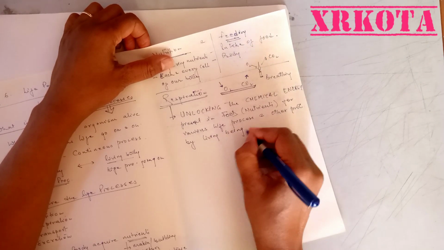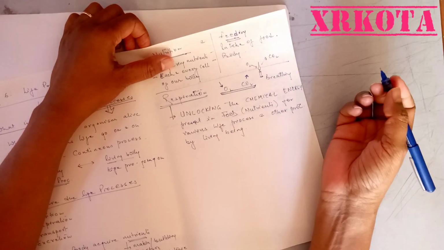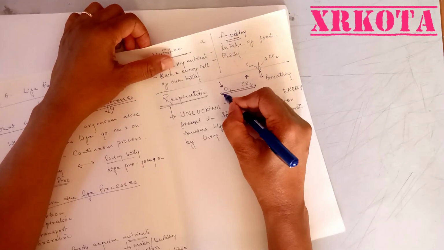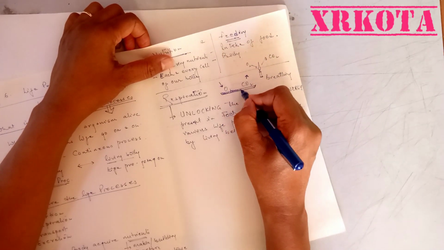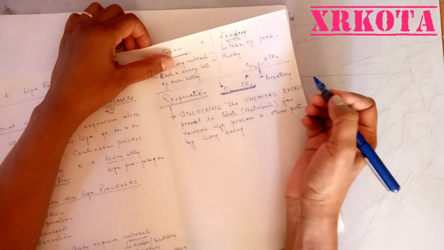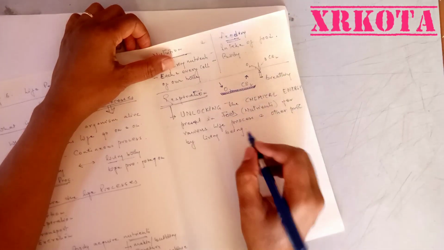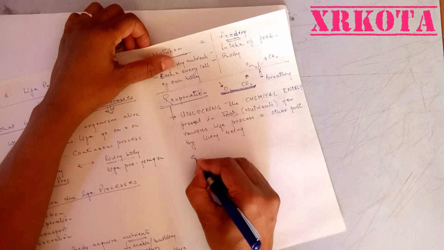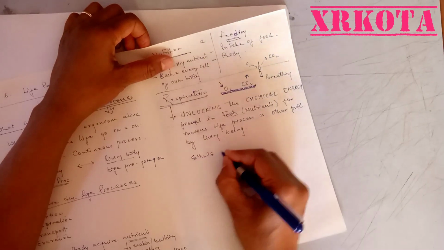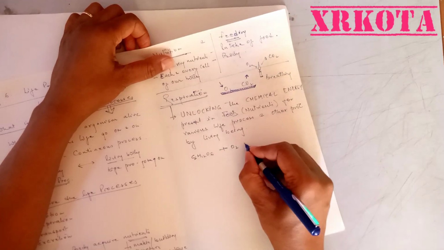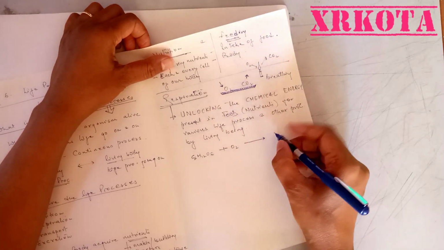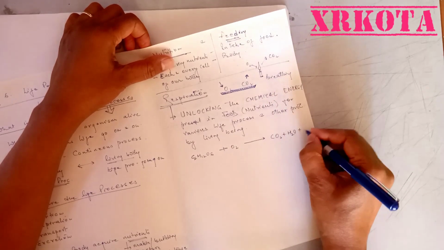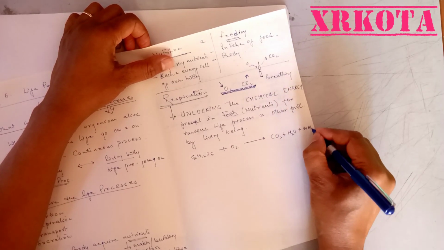Whatever thing you want to do, you have to spend energy, as you already studied in class 9th, that energy is an ability to do work, and anything we are doing, we are actually spending energy, and that energy is coming from food. Now this energy which is locked in the food, say for example carbohydrate, say for example glucose, will be burned in the cell in respiration, and carbon dioxide plus water plus 36 ATPs are produced.